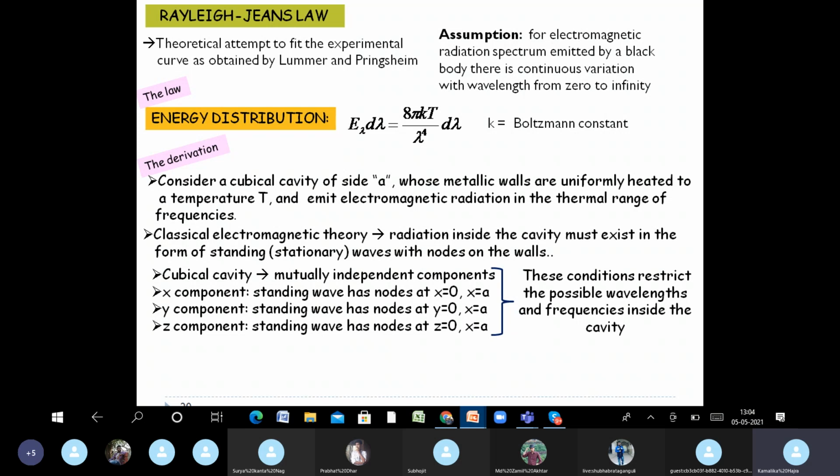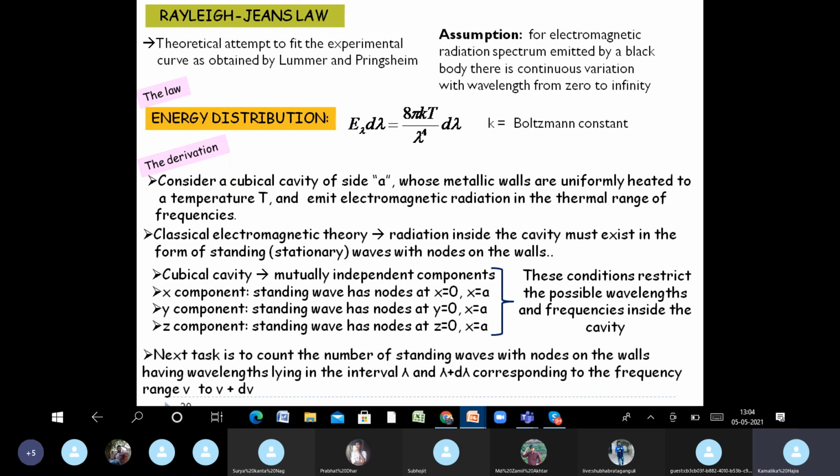Since the number of nodes and their positions are fixed, that restriction will impose a limit on the frequency and wavelength that can exist within the cavity. So our next task is to count the number of standing waves with nodes on the walls having wavelengths lying in the interval lambda to lambda plus d lambda, corresponding to the frequency range nu to nu plus d nu.